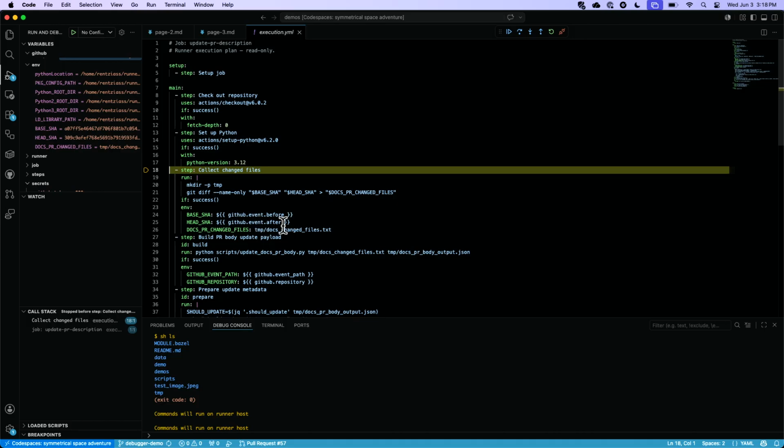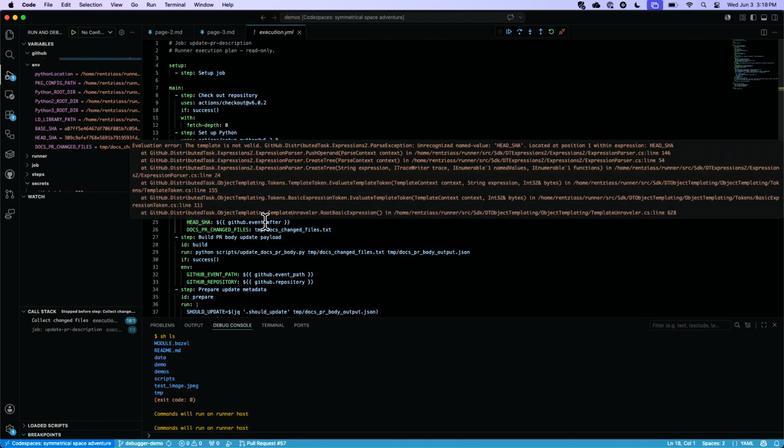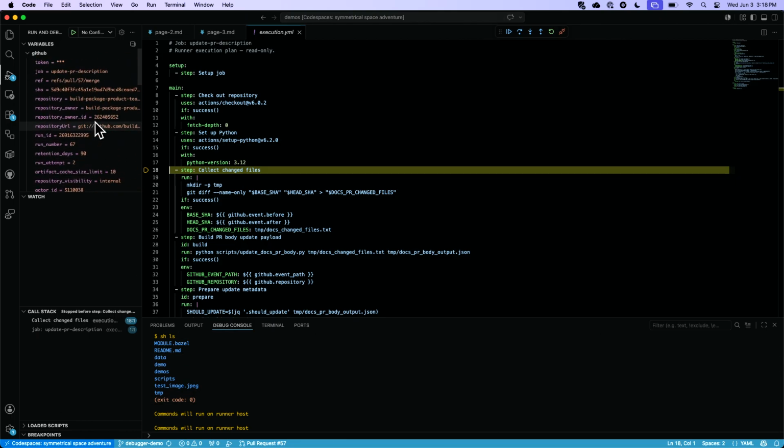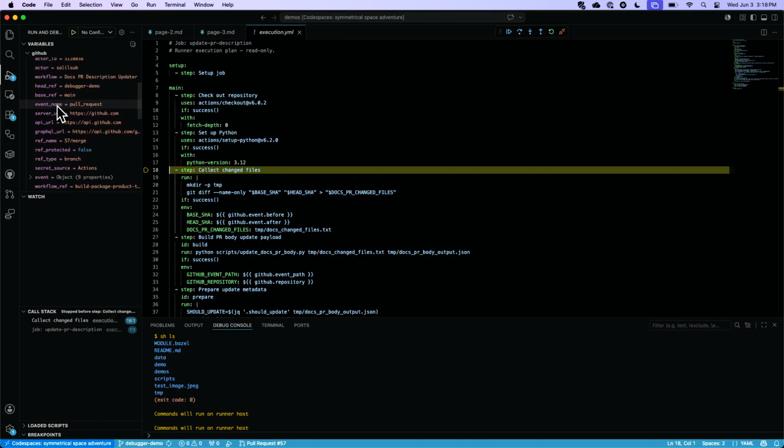So clearly the two values I'm setting with these environment variables are wrong. So I need to figure out what the right answer is. So the debugger is basically letting you view all the variables that the runner is using, and now you've been able to identify that the base SHA and head SHA are what you're validating with the variables, and notice that the base SHA is wrong in this case. Exactly. So what I can then do is, the base SHA I'm looking for must be in here somewhere. So let me look in the GitHub context.